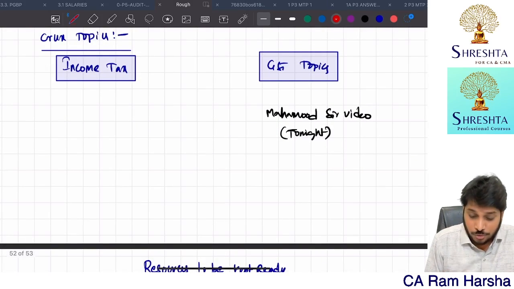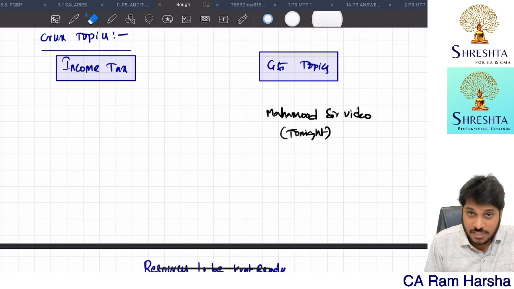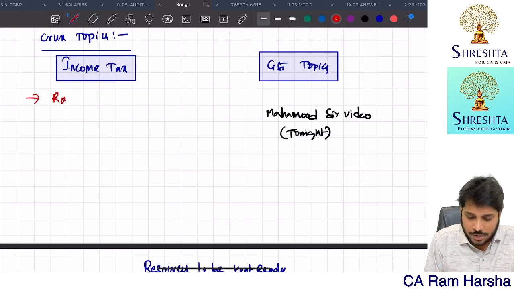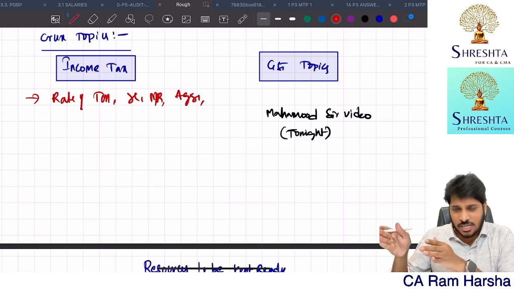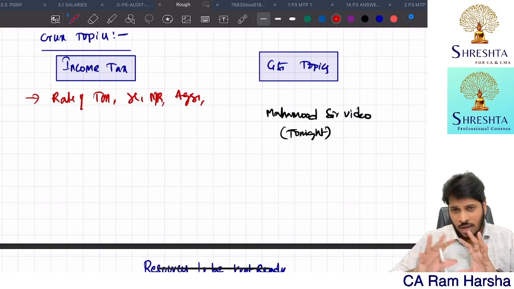First, don't start with 115BAC. Many students make the mistake of starting with 115BAC. First, do rates of tax, surcharge concept, marginal relief concept, agriculture, aggregation concept. I have covered it in my revision. If at all you are following my revision class on YouTube, smoothly you just go. I just showed you, right?